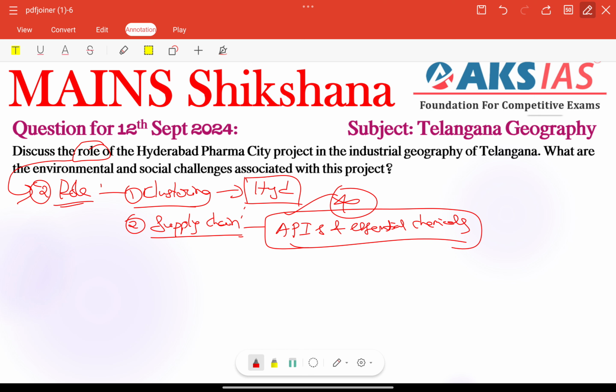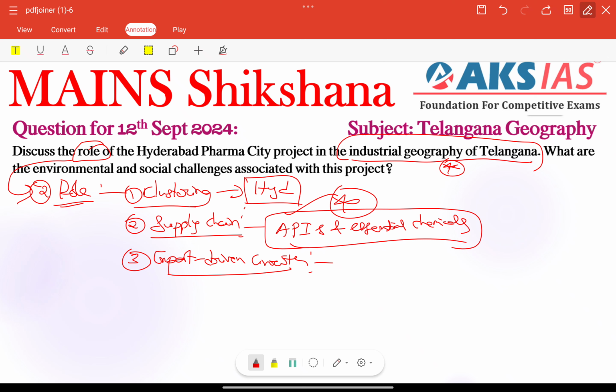Okay, that is the main focus here. Next, export driven growth is one more important role. Export driven growth we can achieve from this project in the industrial geography of Telangana. We are focusing only on the keywords given in the question, right? That is the main focus area here.